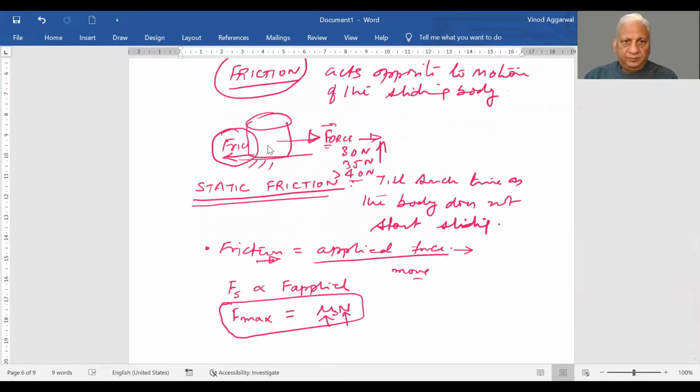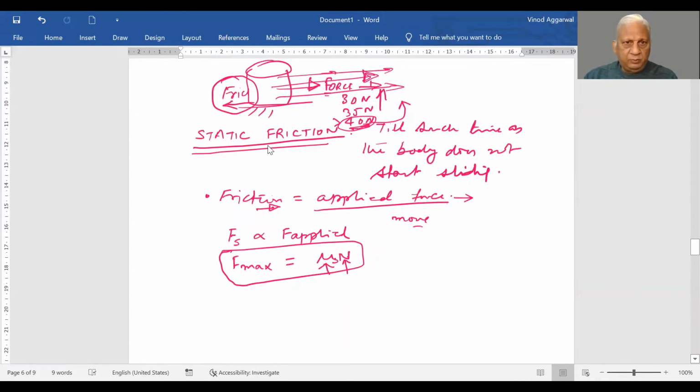Now you must have seen, once your sack or a drum starts moving, then it becomes very easy to move it. Maybe if you reduce your force from this value to some lower value, the drum keeps moving happily, no problems. So what does it mean? Once the body starts moving, the role of static friction is no more there. There's another force that comes into picture, another friction, which is called dynamic or kinetic friction.